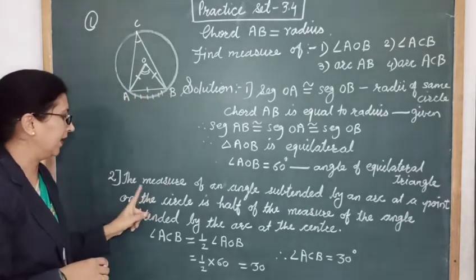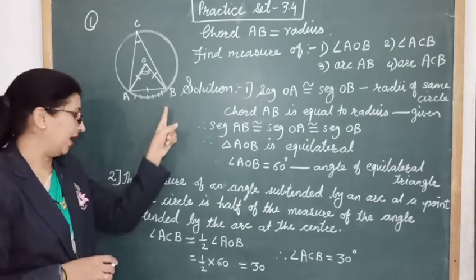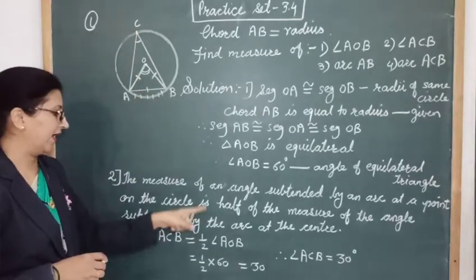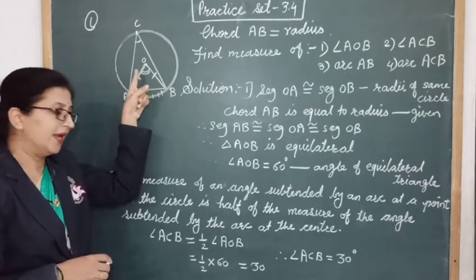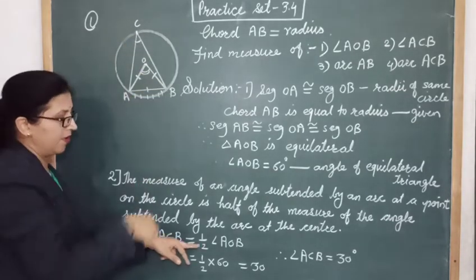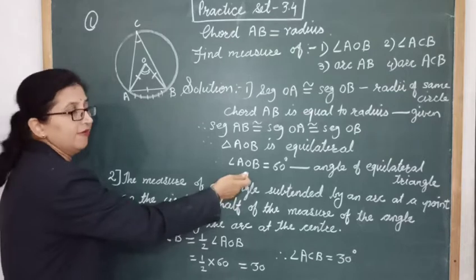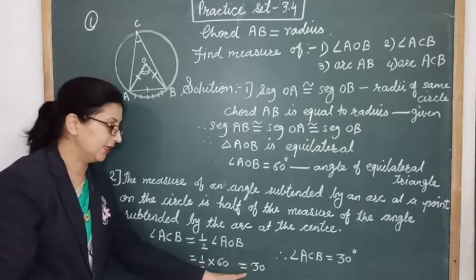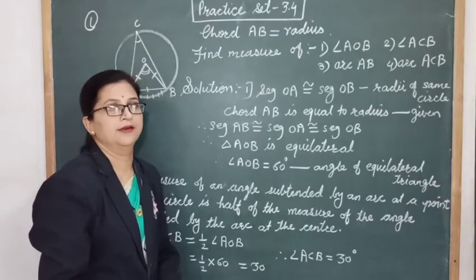So we can write this property: the measure of an angle subtended by an arc at a point on the circle is half of the measure of the angle subtended by the same arc at the center. It means that angle ACB is equal to half of angle AOB, right? And we have already found angle AOB, that is 60 degrees. So half of 60 degrees is 30 degrees. So in this way we got angle ACB is equal to 30 degrees.